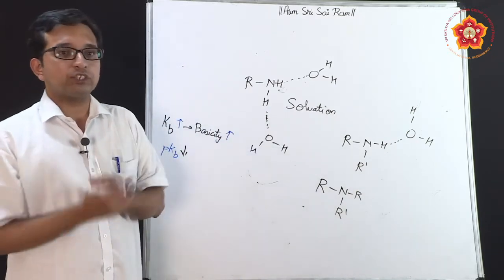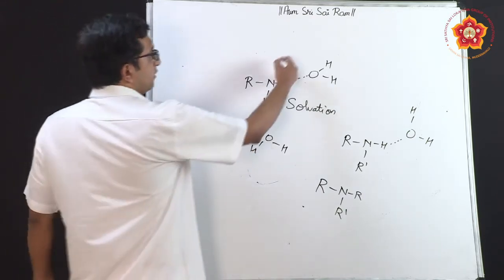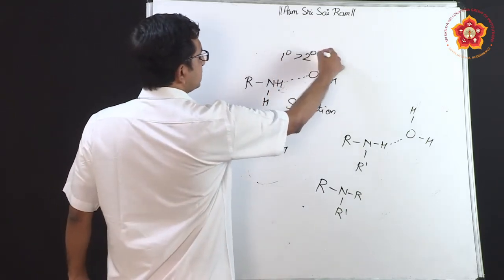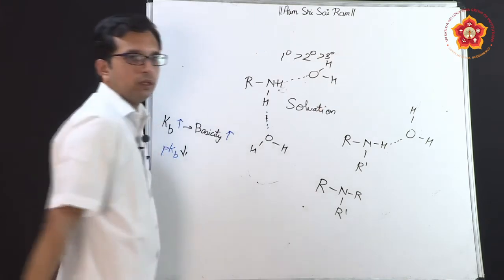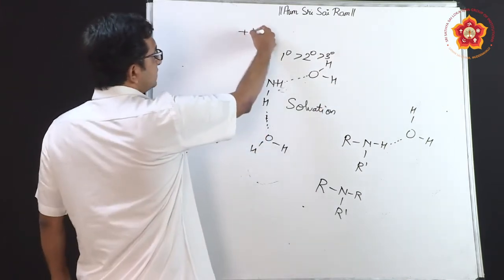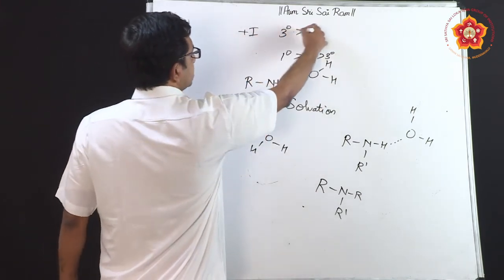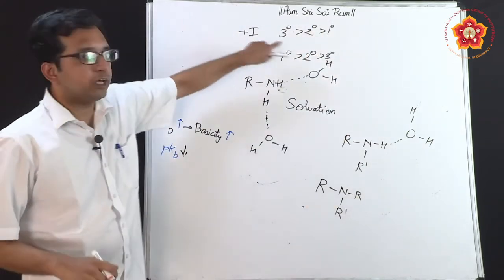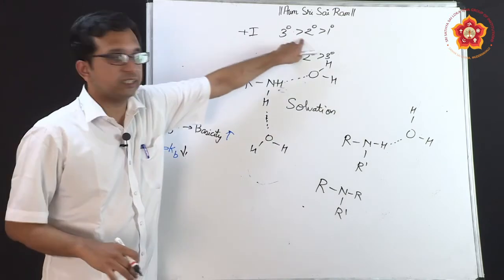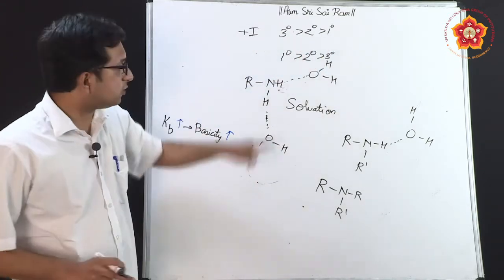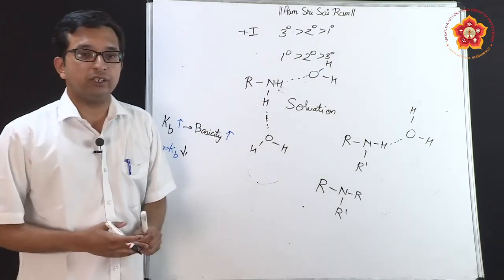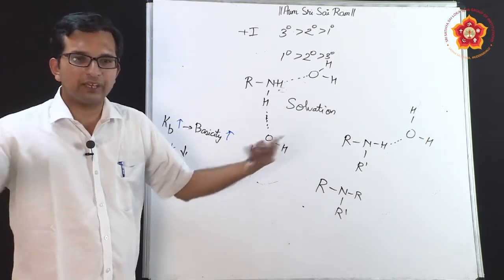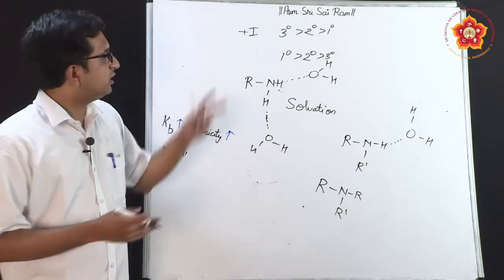So, when we talk about stability through the solvation effect, it becomes primary greater than secondary greater than tertiary. Whereas when we took the plus I effect into consideration, it was tertiary greater than secondary greater than primary, because tertiary has more electron donating groups than secondary and primary, whereas for stability of solvation it is primary, secondary, tertiary. So now this becomes a crisscross of stability factors.